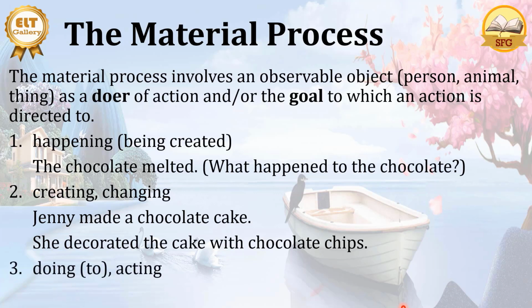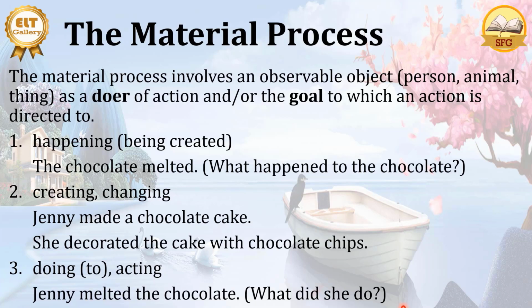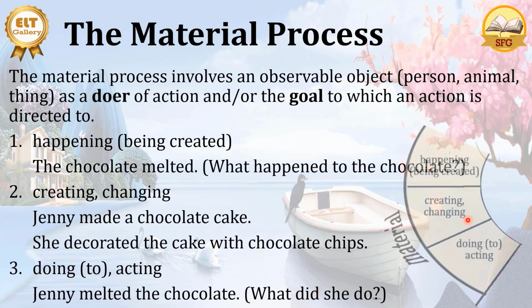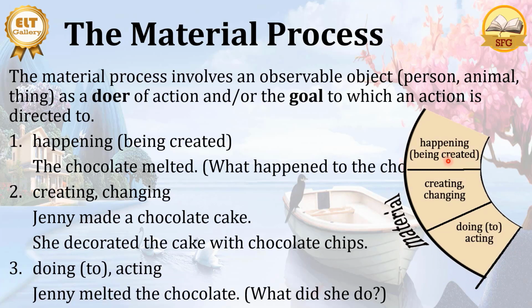And then we also have the doing too, like Jenny melted the chocolate. What did Jenny do? She melted the chocolate. So this is what we have from the previous figure. We have happening or being created, creating or changing, and then we have the doing to or acting.